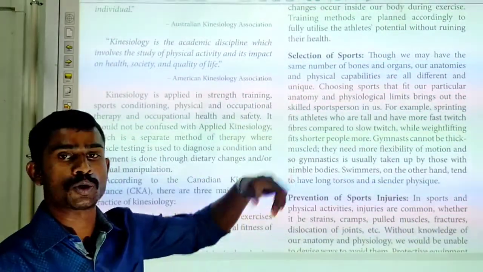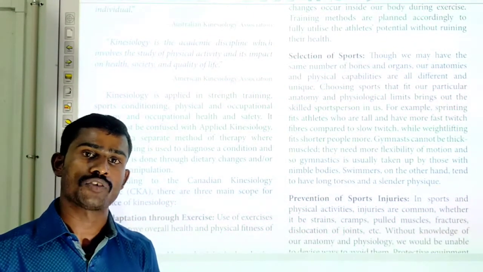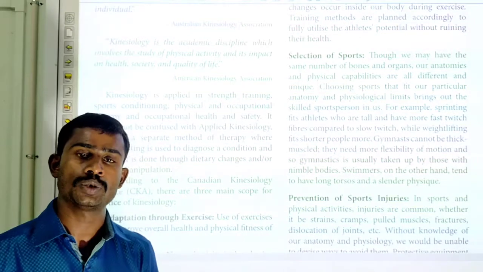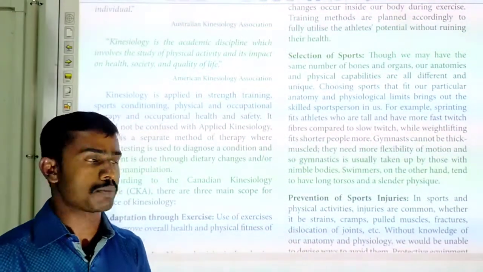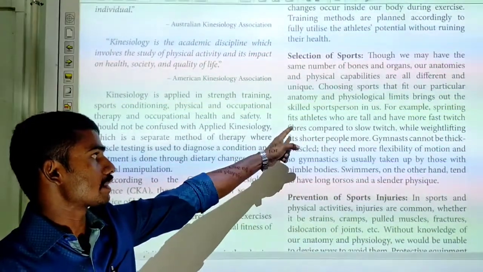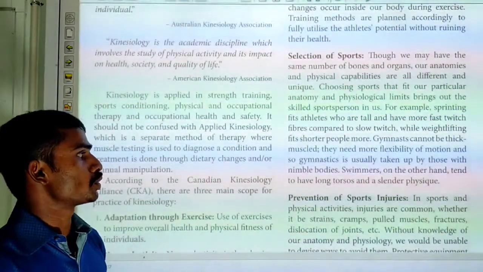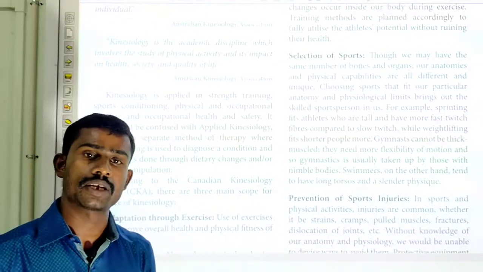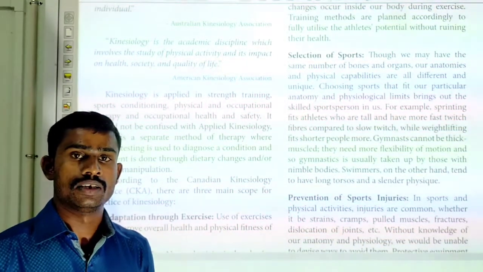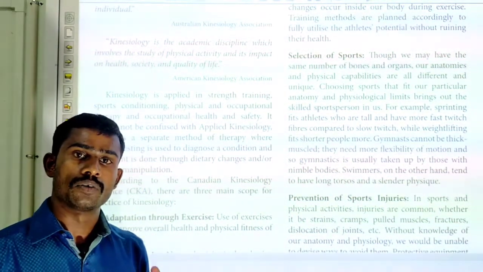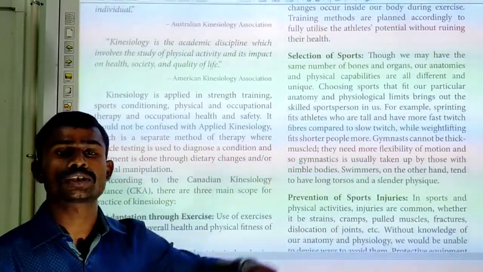See, in this selection of sports, it says that knowledge of anatomy and physiology, or understanding of anatomy and physiology, helps us to choose or select appropriate sports for us. For example, sprinting fits athletes who are tall and have more fast twitch fibers compared to slow twitch fibers. Those who have fast twitch fibers can go for sprint events. If they have fast twitch fibers, they can sprint better than those who have slow twitch fibers.